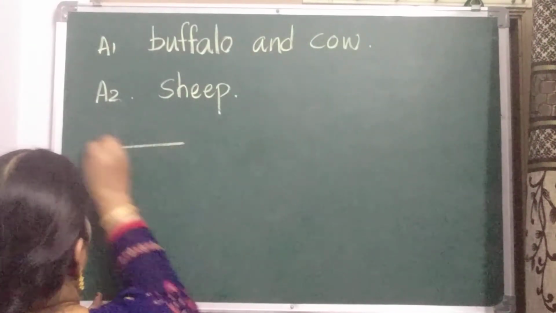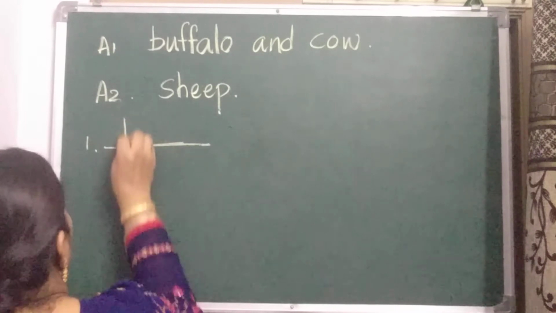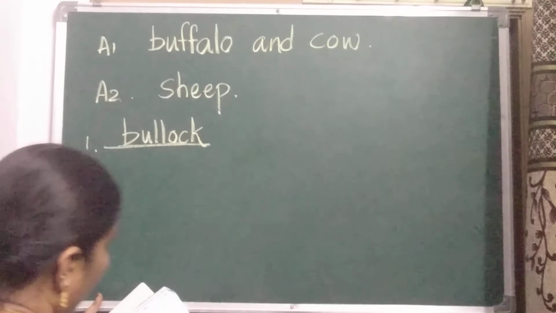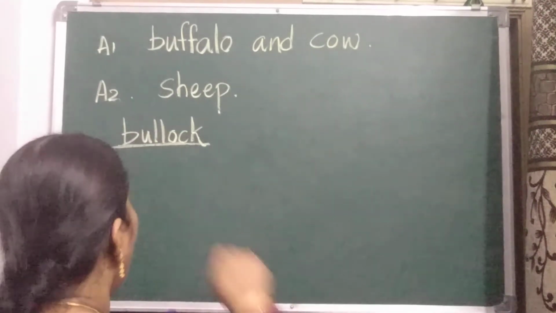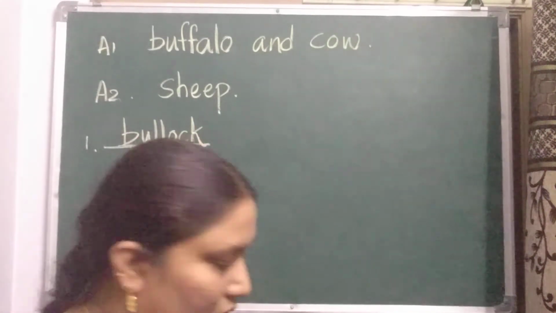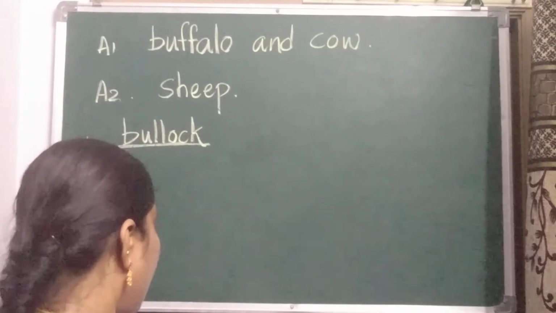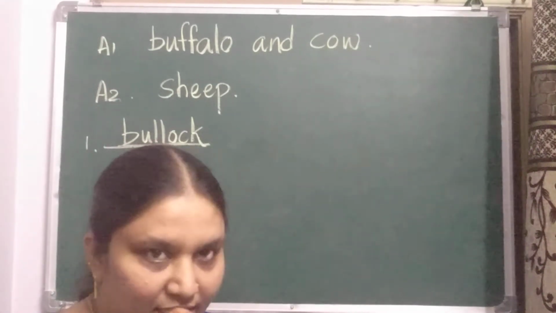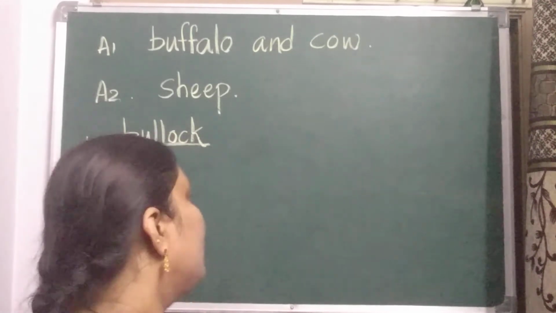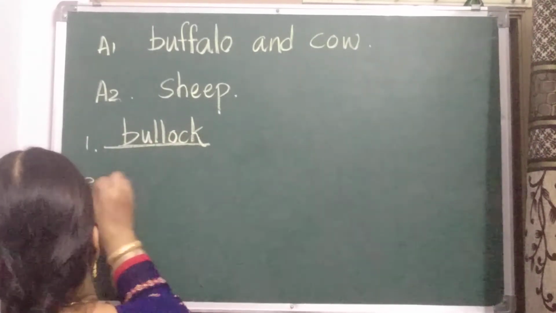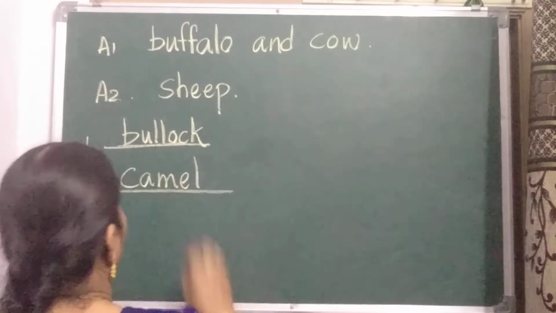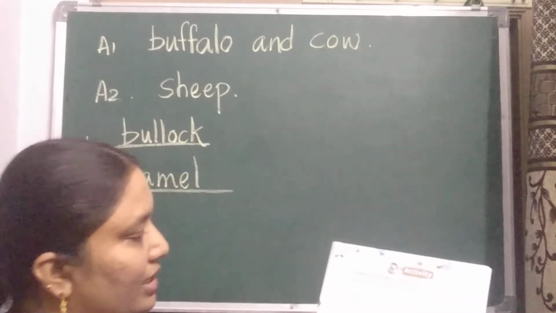Fill in the blanks. In the first blank you should write B-U-L-L-O-C-K. B-U-L-L, bull. After that O-C-K you should add. Bullock. Next, dash is the ship of the desert. Just now we did the match the following. What did we write? Camel is the ship of the desert. So in the dash, what should you write? Camel. C-A-M-E-L, camel.